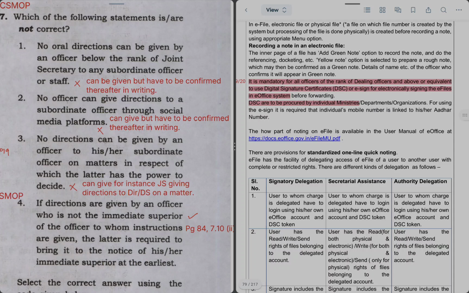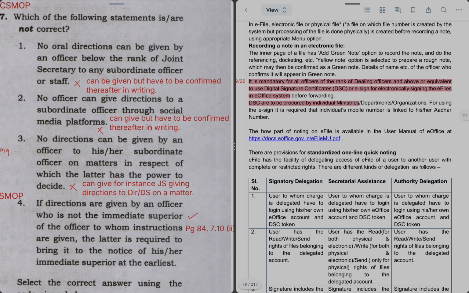No directions can be given by an officer to his or her subordinate officers on a matter in respect of which the latter has the power to decide. Suppose there is a matter in which the under secretary has full power to take a decision. JS can guide him because he is the head of the department and head of the wing.